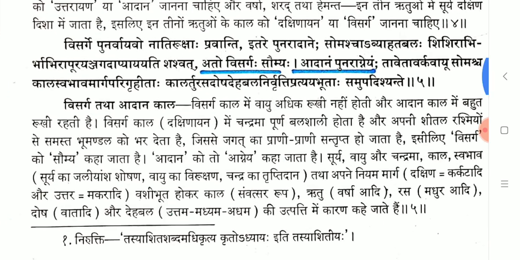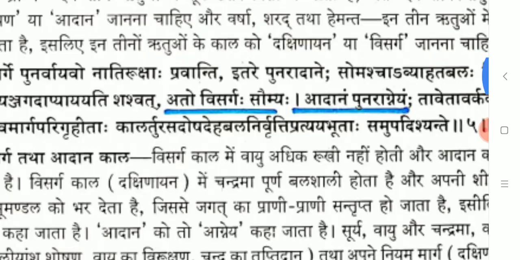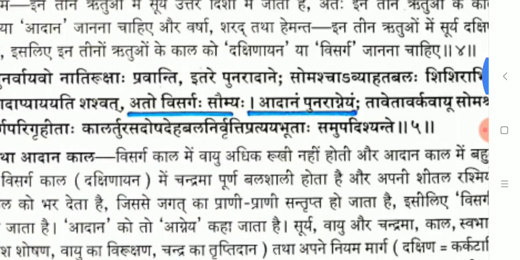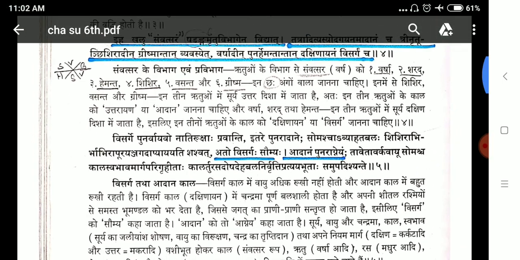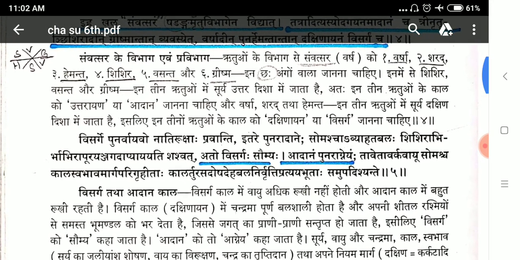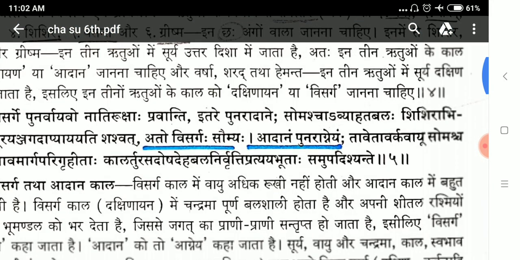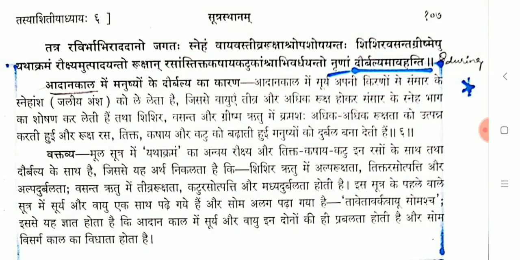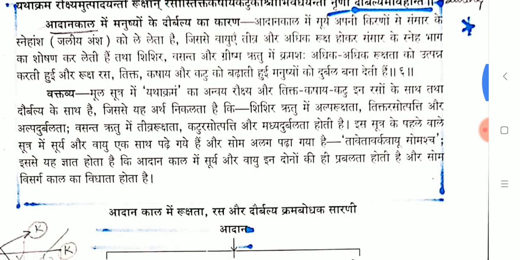And Visarga Kala is Saumya, which means Varsha, Sharad, Hemanta have Saumya Guna, and Shishira, Vasanta, Grishma are Agneya Guna. Pradhanyata will be there. And this is Adana Kala, Nunam Daurbalyam Avahanti. There is Daurbalya that will happen during Adana Kala, which is mentioned here.